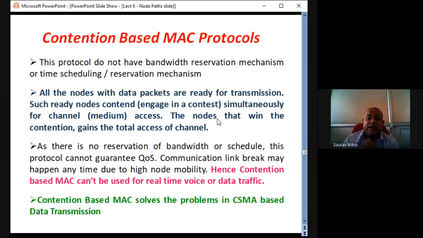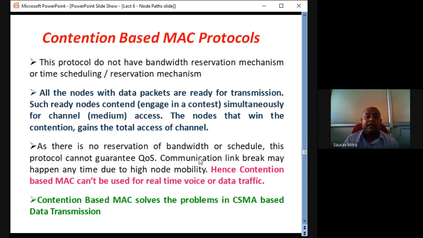As there is no reservation of bandwidth or schedule, simple contention based MAC cannot guarantee quality of service. Communication link break may happen anytime due to high node mobility. I told you the biggest problem in ad hoc networks is node mobility. I have shown you a topology, but that topology is highly dynamic, so a path break might happen anytime. Hence we cannot guarantee QoS, and simple contention based MAC can't be used for real-time voice or data traffic. It's a very critical, very typical and important kind of application.